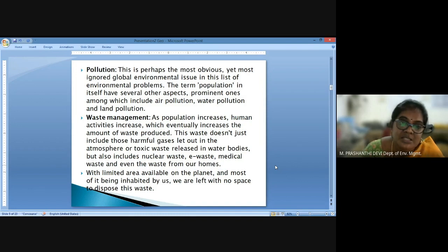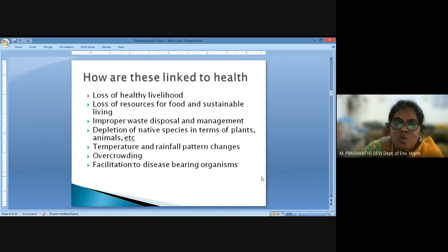So that is a major task at hand, and that is a challenge that the entire globe is facing right now. So how are these linked to human health?